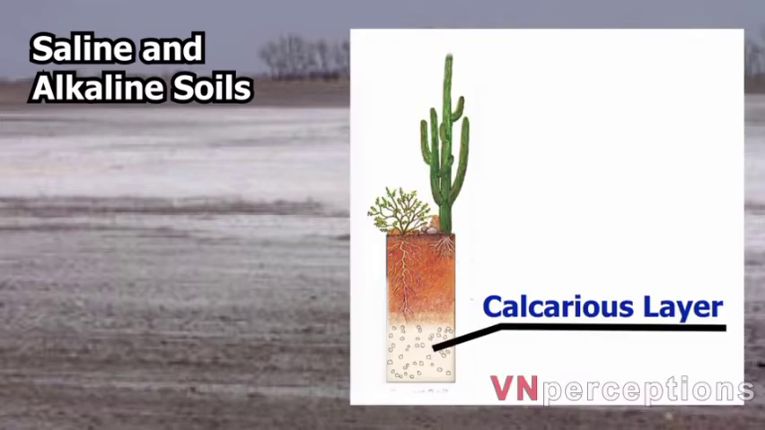So if a layer of calcium develops in the subsoil, it does not allow the penetration of water. So in such areas, the groundwater level is badly affected. In such soils, agriculture is possible, but only after treating the soil.